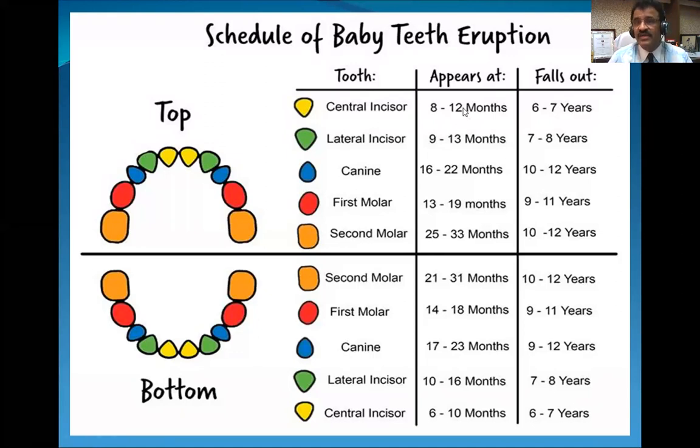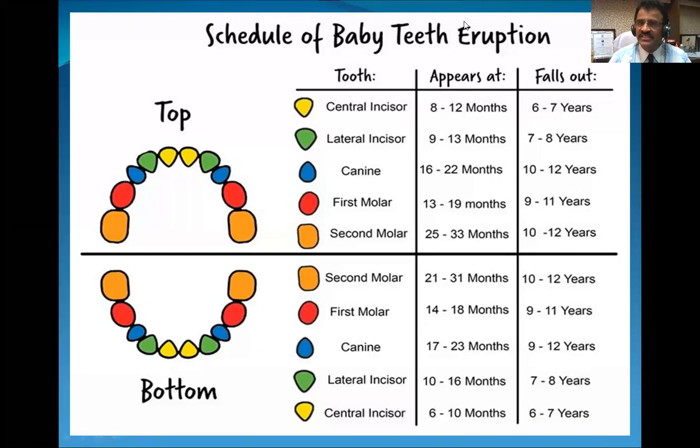Similarly, if you come to the latest period of eruption, I noticed that 33 months here is the last. That means the upper second molar erupts at the age of 33 months. Okay, latest by 25 to 33. So latest by 33. Now 24 months means 2 years, and plus 9 months. So 2 years and 9 months, almost in the third year, the second molar comes out.